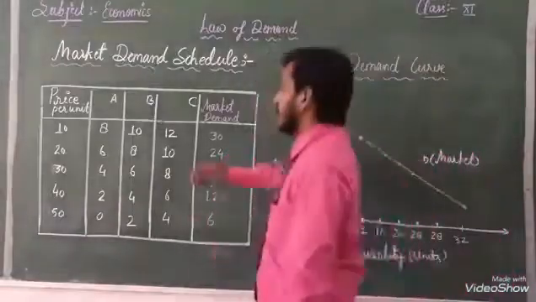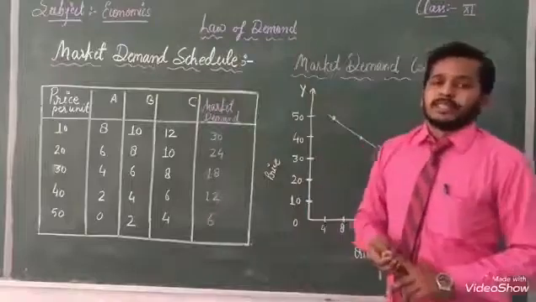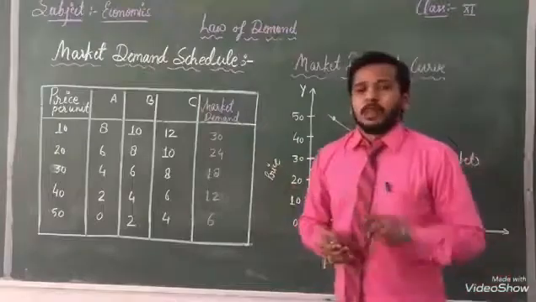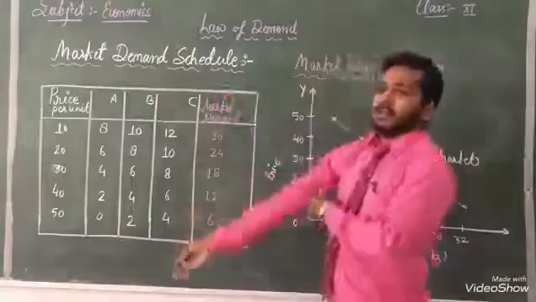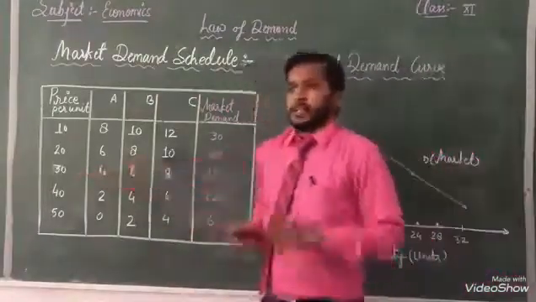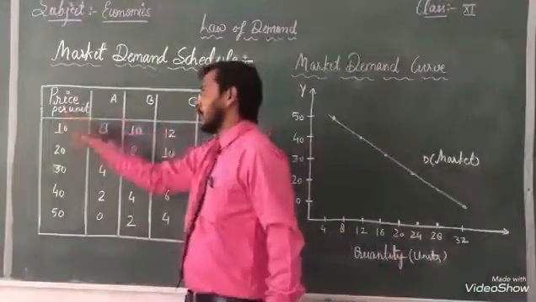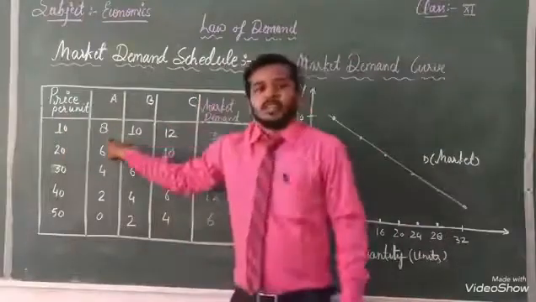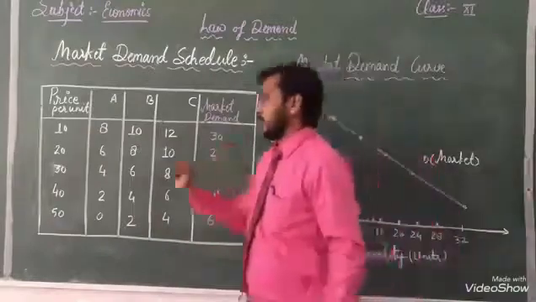Now the next topic is our market demand schedule. Before that, dear students, I told you about individual demand with the help of a table. Now this is the market demand schedule. Suppose for example, when price per unit is 10, at that time A demanded 8 units.